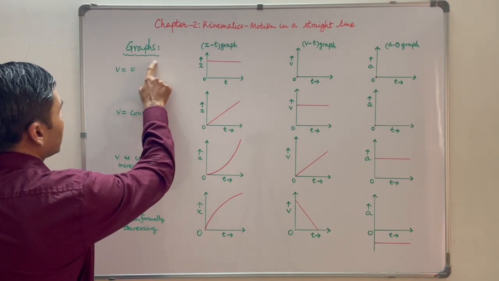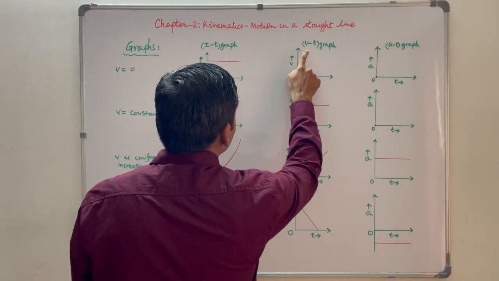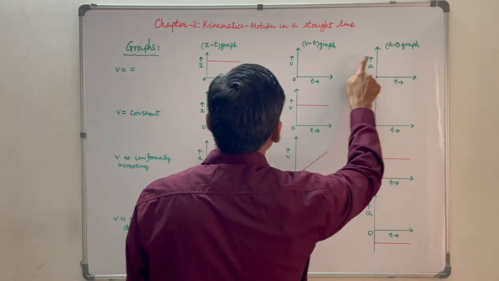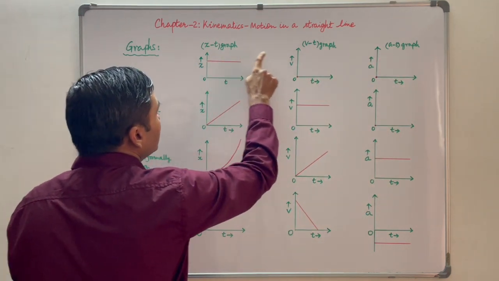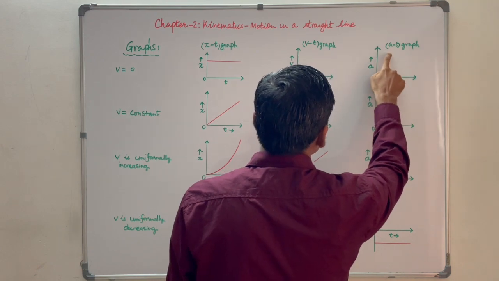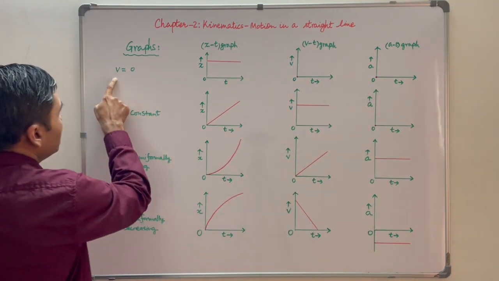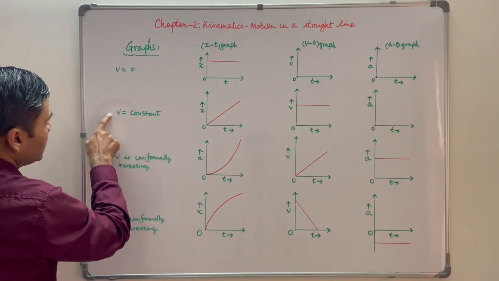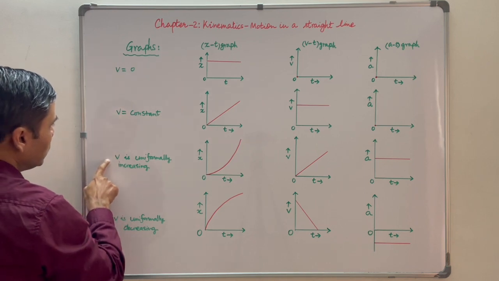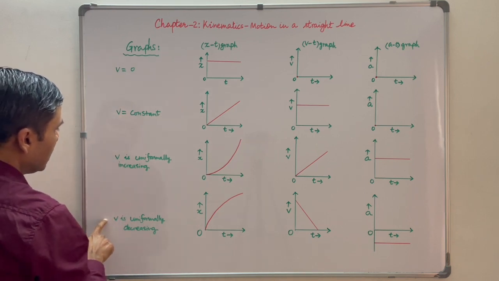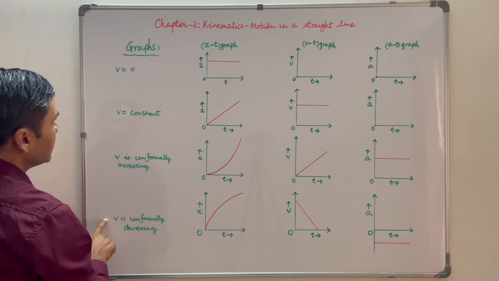Now let us see graphs. Xt graph, vt graph and at graph, means position time graph, velocity time graph and acceleration time graph when velocity is 0, when velocity is constant, when velocity is uniformly increasing and when velocity is uniformly decreasing.